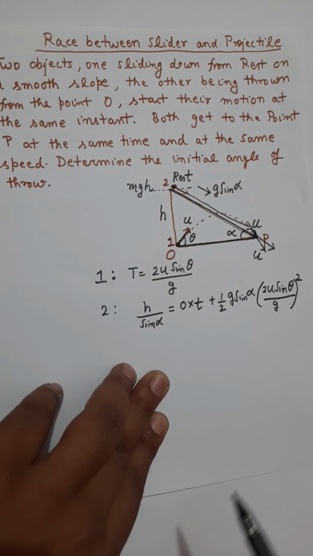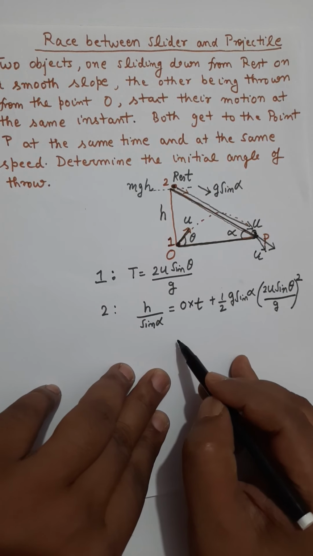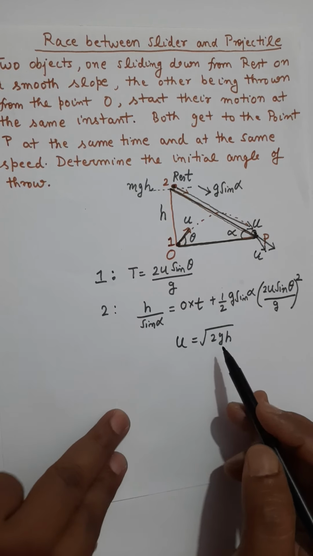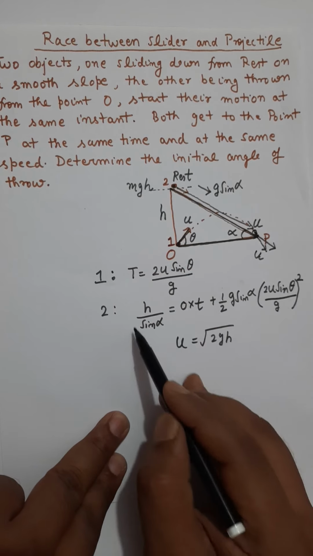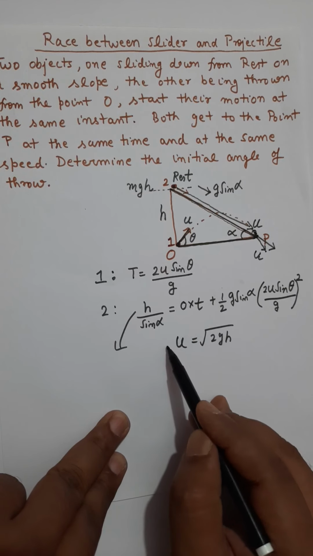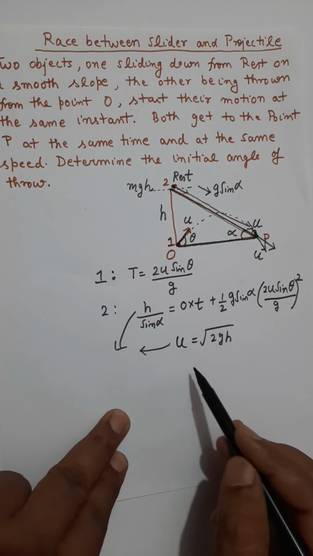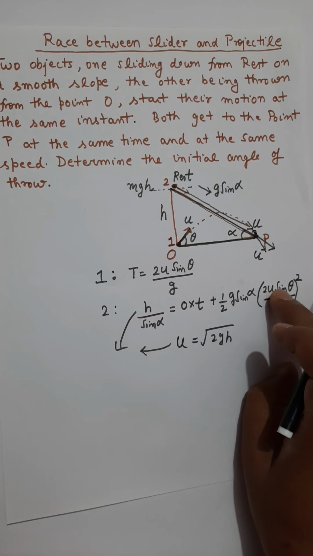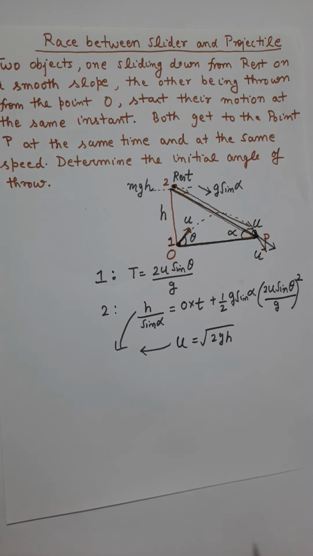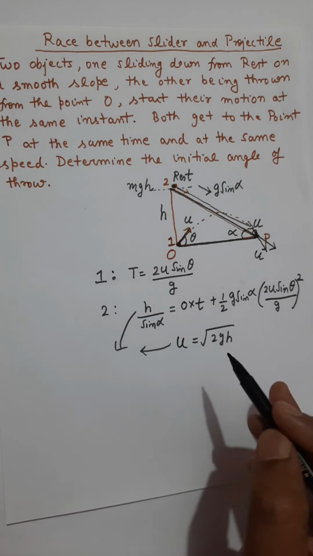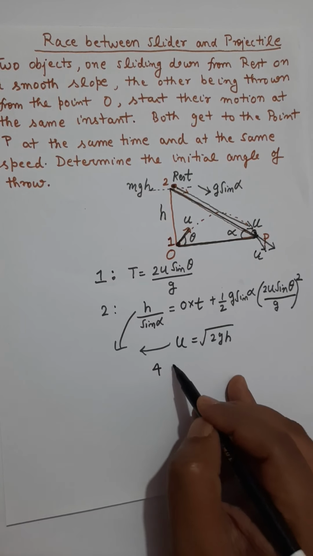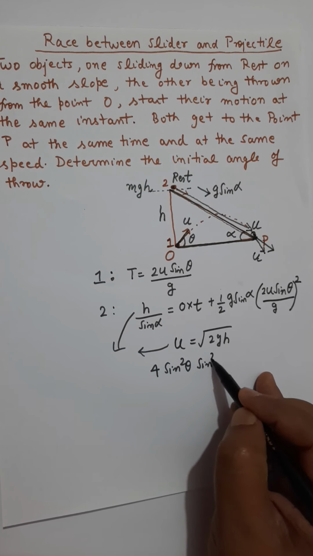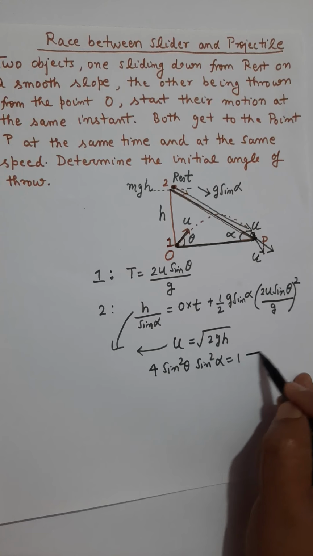So mgh should be equal to half mu square, and you will get that u equals root of 2gh. So substituting u equals root 2gh in the earlier expression, you will get one result, and that result will be that 4 sine square theta sine square alpha equals 1. That is the first equation.